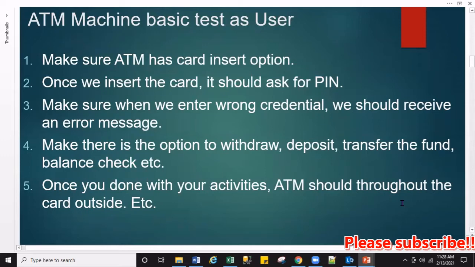We gave the example of the ATM machine. For example, you are going to buy a TV from Walmart. When the TV is built, the process is completed. Some people build the TV, some people test the TV, and some people try to test the TV in a negative way. Once the TV is working and everything is fine, only then do they send it to the supermarket for sale.